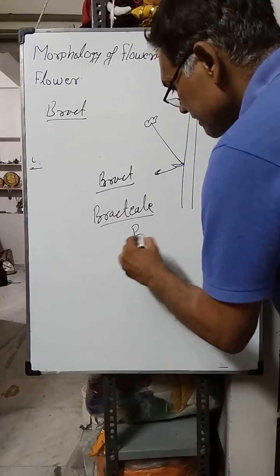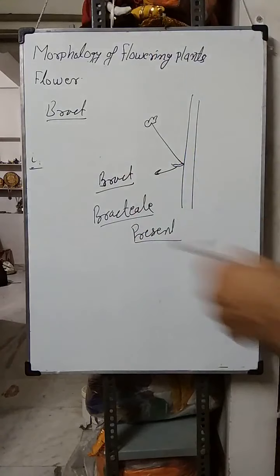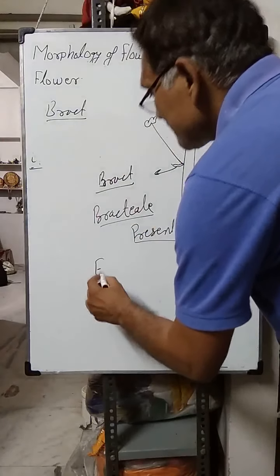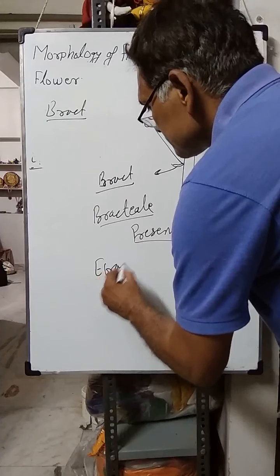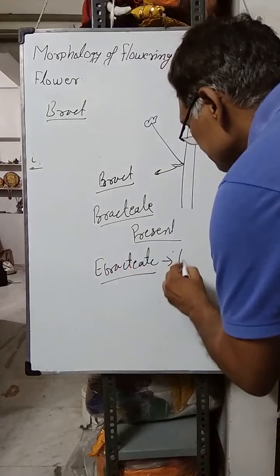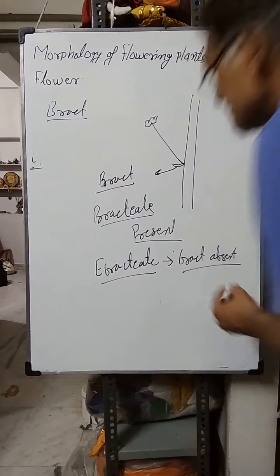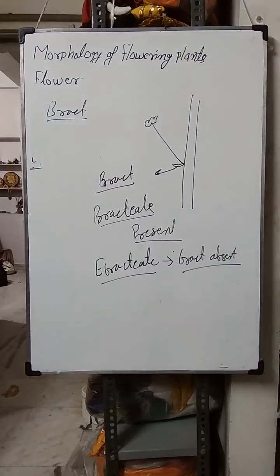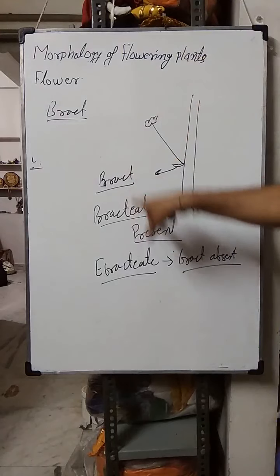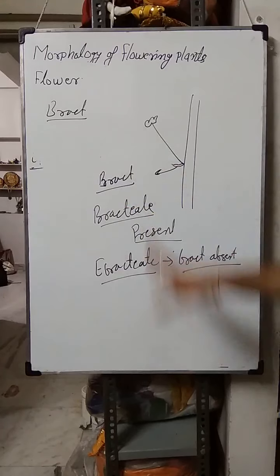If the bract is absent, that is an ebracteate flower.